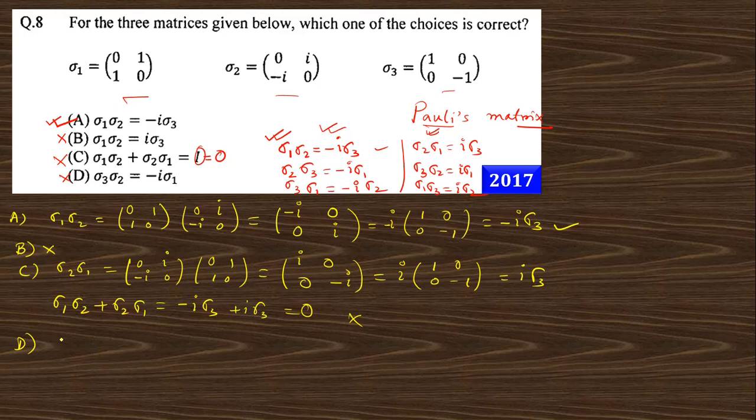And D is nothing but sigma 3 sigma 2. So you put the sigma 3 value, 1 0 0 minus 1, and sigma 2 is 0 minus i, i 0.